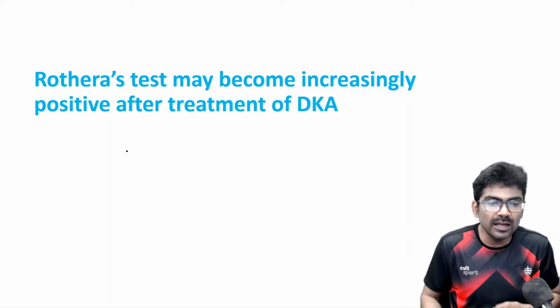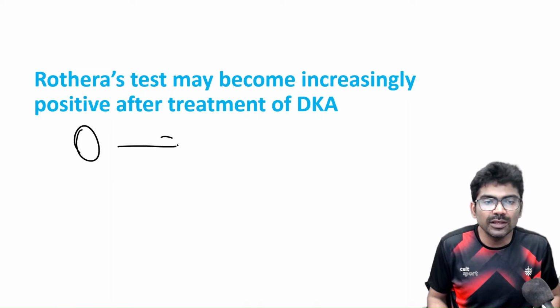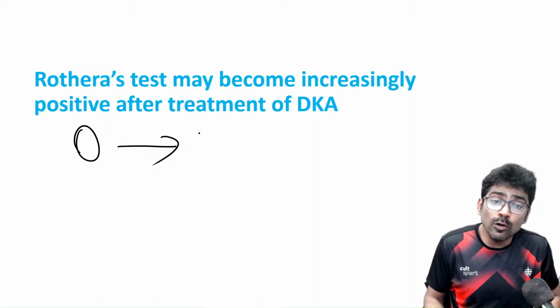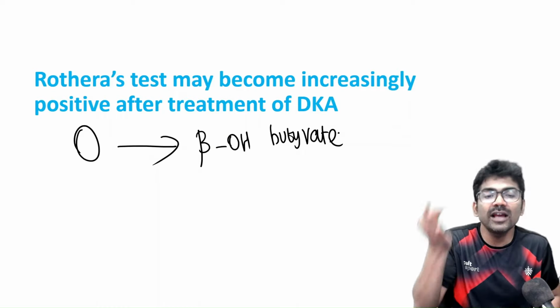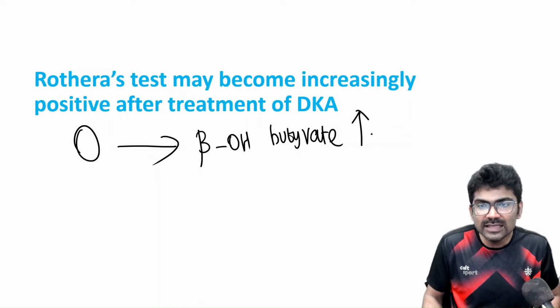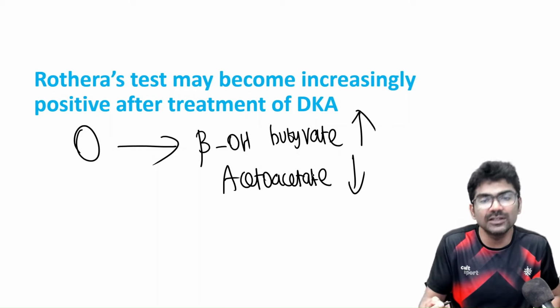That means, let me explain. In the initial, that is day 0, there is more beta hydroxybutyrate, right? Because NADH NAD ratio is very high. There is less acetoacetate, right? That is in the initial step.